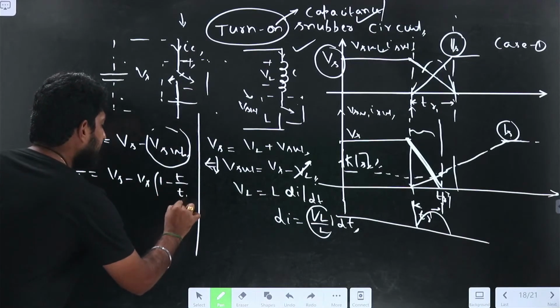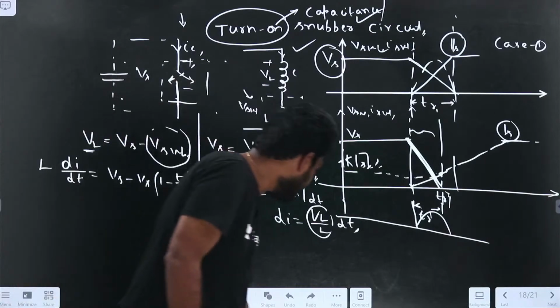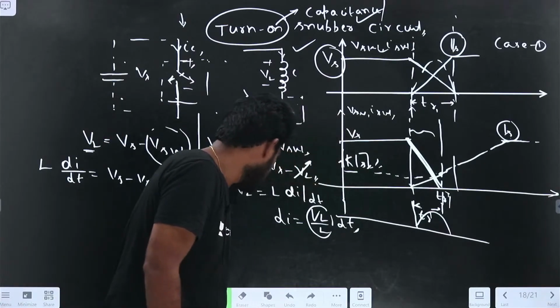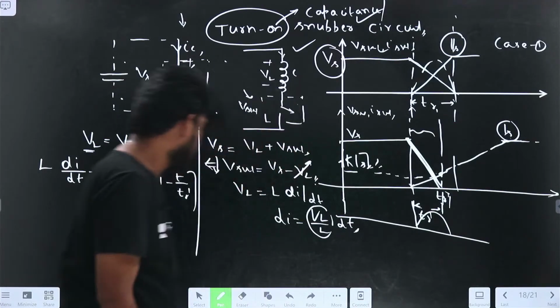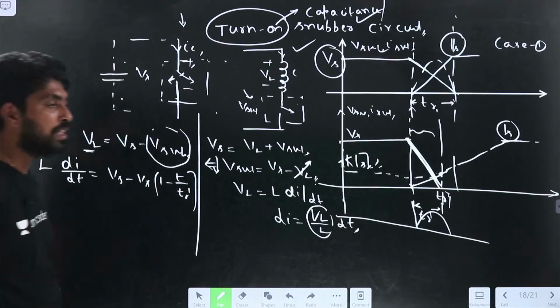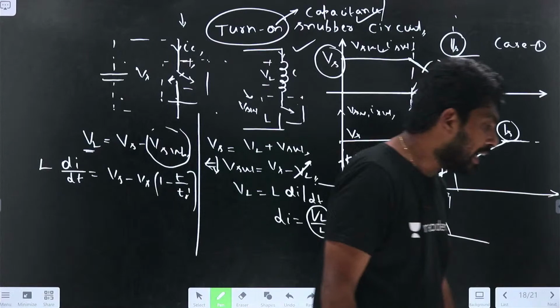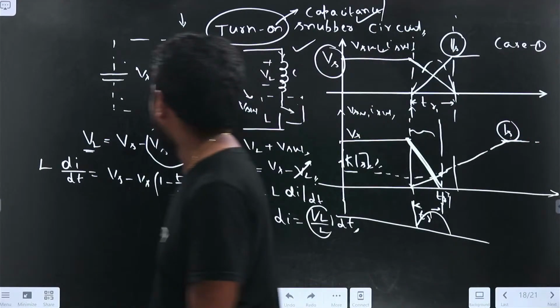Right? Try to find the L value from this.